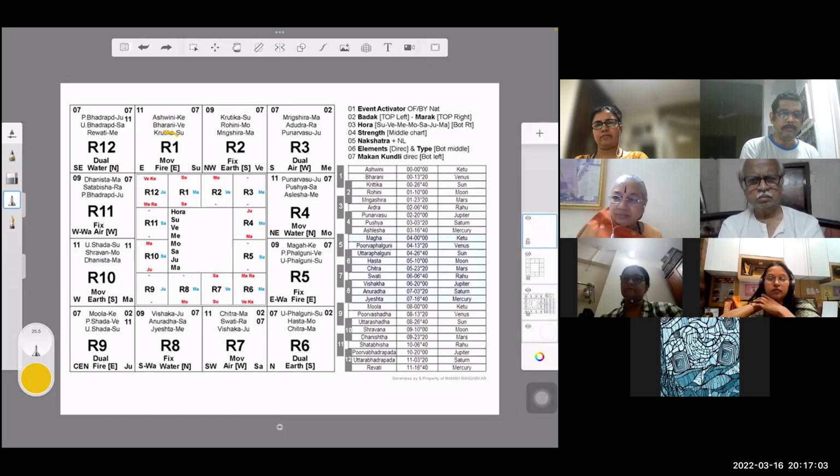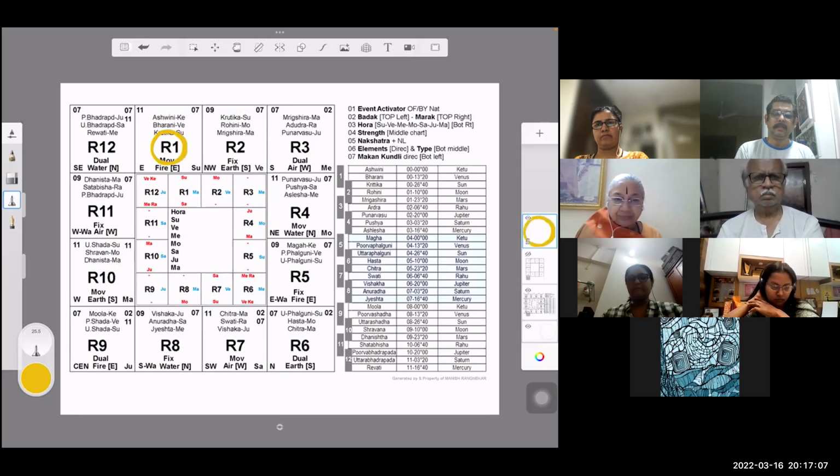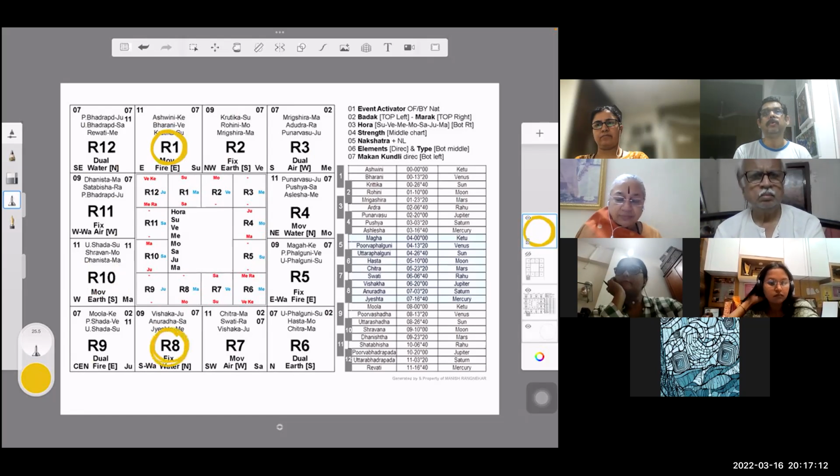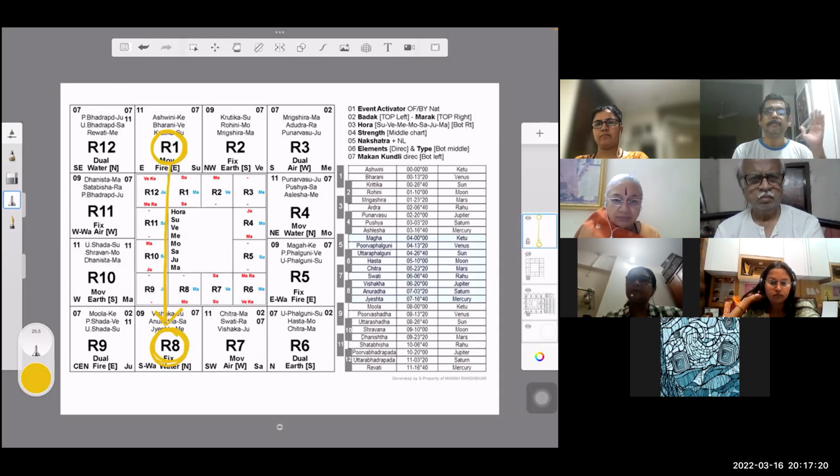Now let us say a native comes to you and he says that this person is lost. उसका कुछ खो गया है. Something is lost. So 8th house is the house of loss. Some कुछ तो भी separate हो गया. 8th house is the house of separation. So something has got separated from you. बरोबर? 8th house.